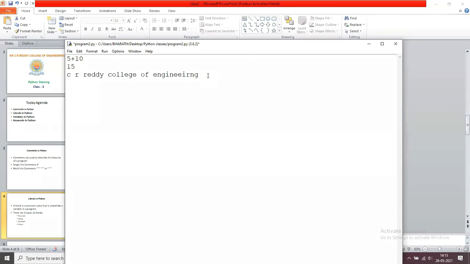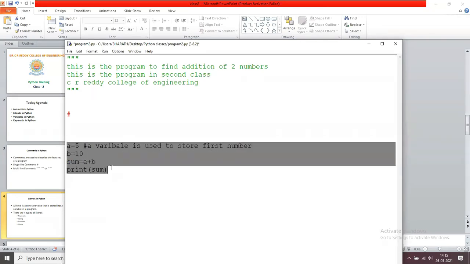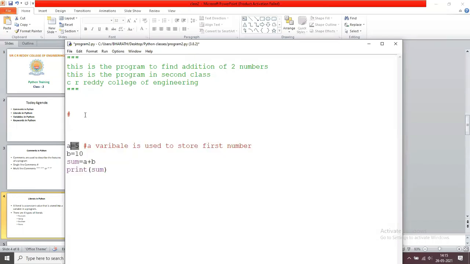And coming to programming, here you are learning a programming language. This programming language consists of many instructions. Let us take this program. Here we write 4 instructions. In this, a equals 5. Here a is a variable, equals is the operator, and 5 is the literal. Then b equals 10. b is the variable, equals is the operator, and 10 is the literal.